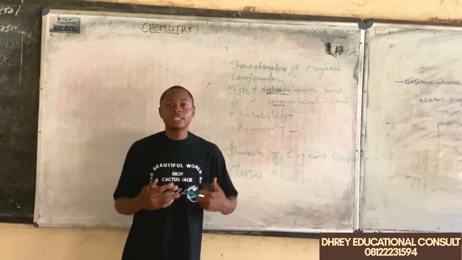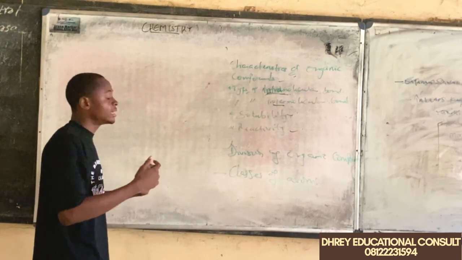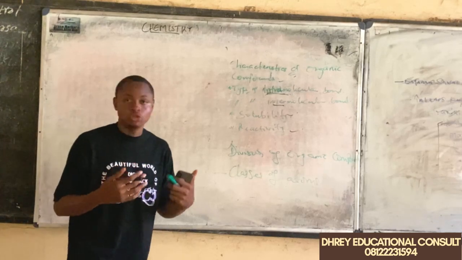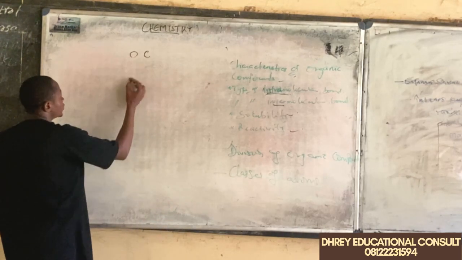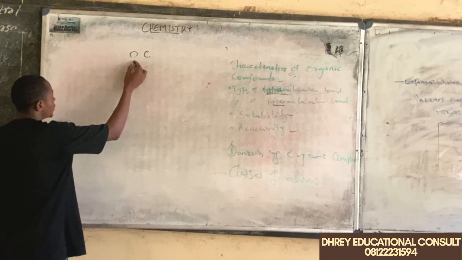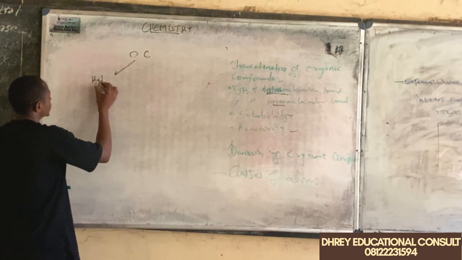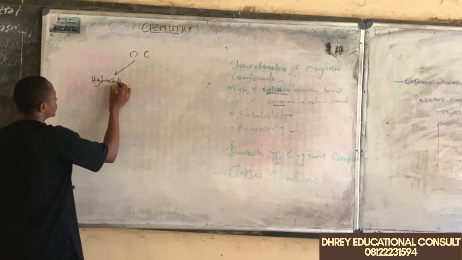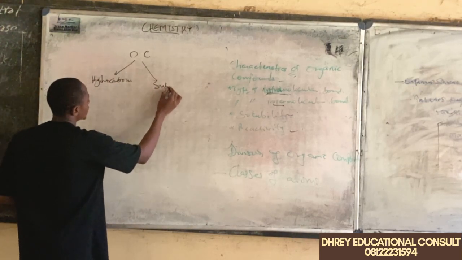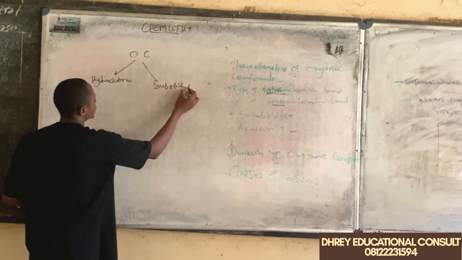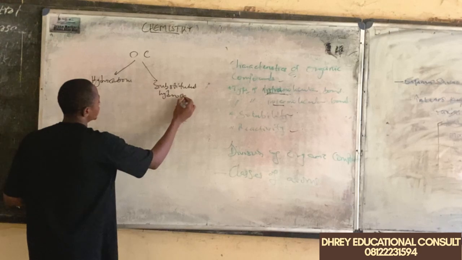So we'll be looking at the divisions of what? Organic compounds. Organic compounds is largely divided into two groups. We have organic compounds to be divided into how many groups? Two groups. We have the hydrocarbons and we have the substituted hydrocarbons.